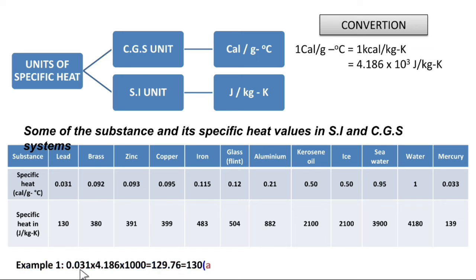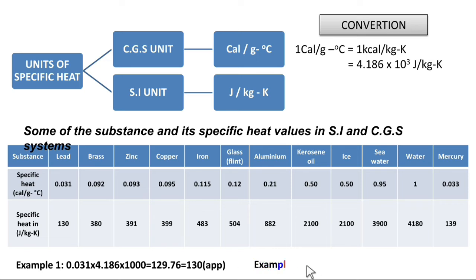Let us take one example. If you take the value of lead in the CGS system, that is 0.031, you have to convert it into the SI unit, that is joule per kg Kelvin. What you have to do is multiply that value by 4.186 into 1000. See, 0.031 into 4.186 into 1000 is equal to 129.76. Approximately we can write it as 130. So here you got the value 130.